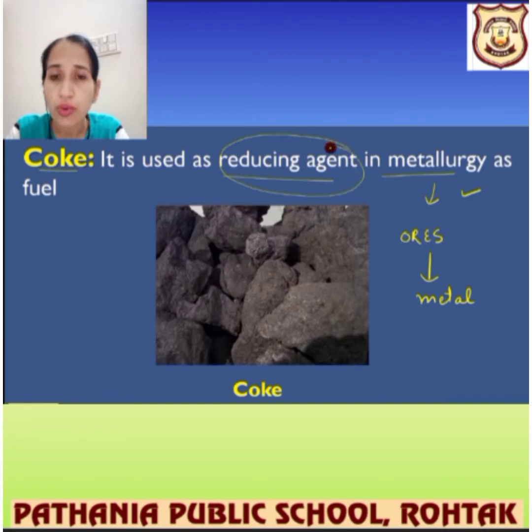Some processes are involved. Reducing agents are used to extract metal from the ore, since they can remove oxygen. For example, we have zinc oxide. If I add coke in powder form to it, what will form? It forms Zn plus CO. So when I add this C, that is coke, zinc is separated. So C is a reducing agent.